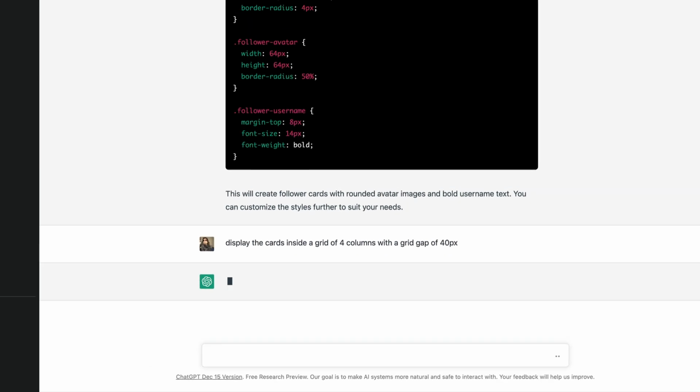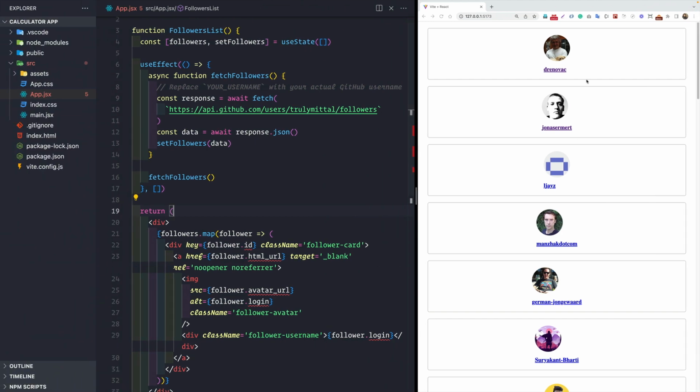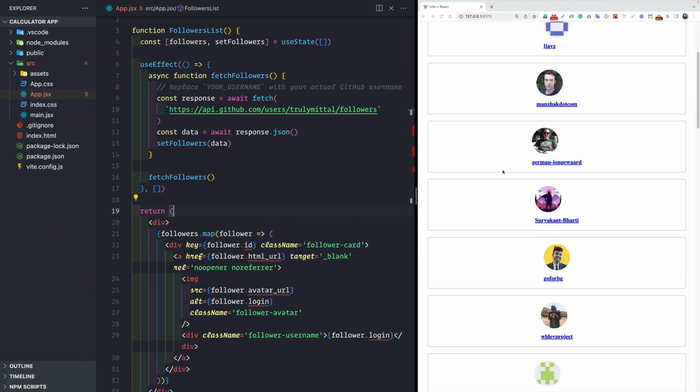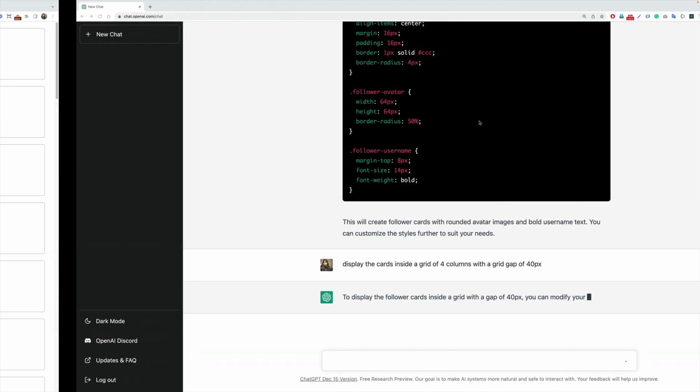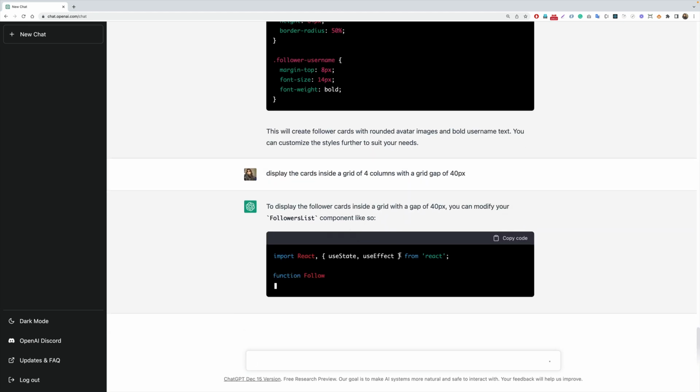So let's do this, and it would generate code for the container element as well, because currently we are seeing it in a vertical order here. So let's do that. So we need to modify the followers list component like so.